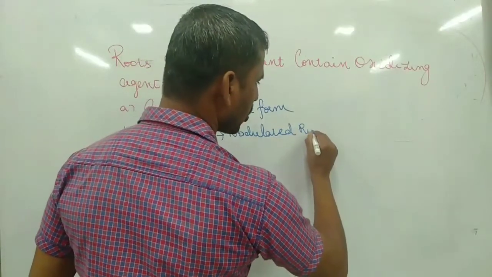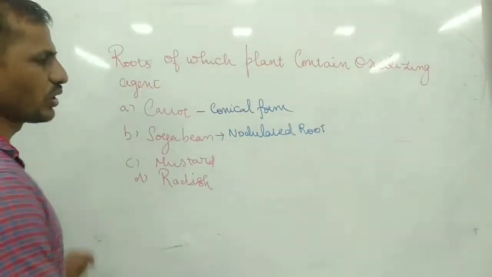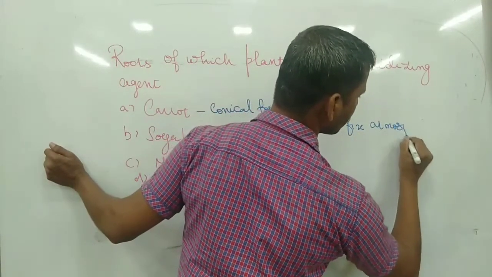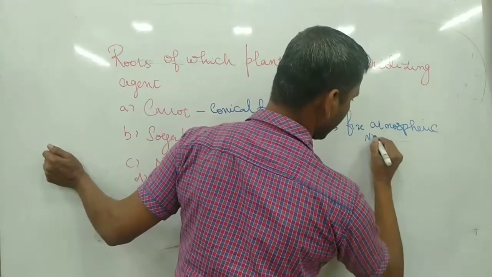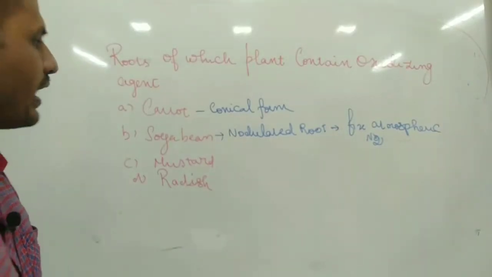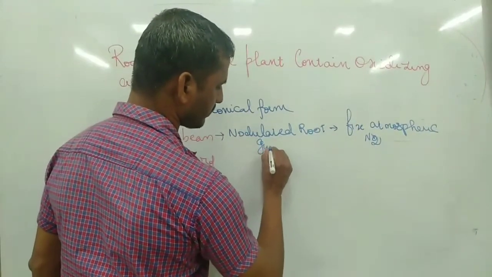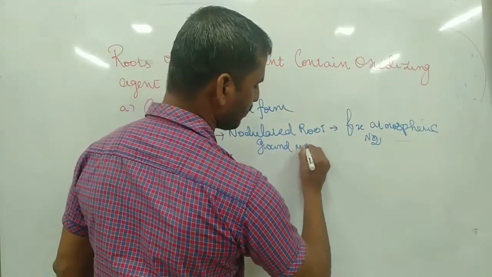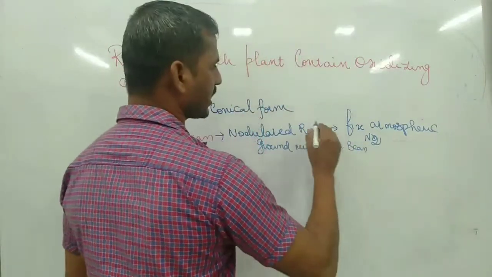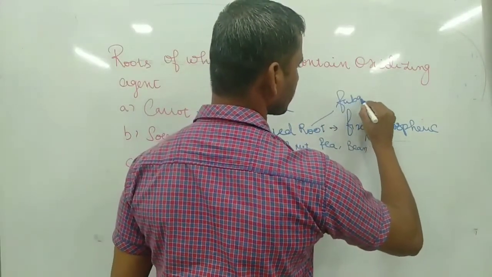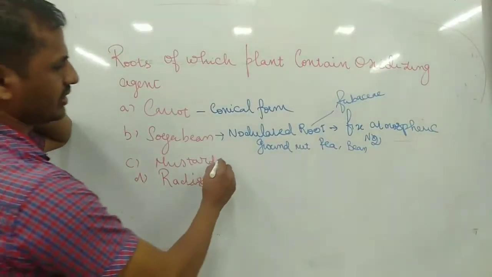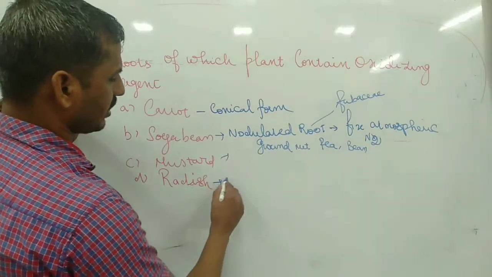The main function of the nodulated root is to fix atmospheric nitrogen into the soil. Examples are groundnut, pea and bean, especially the Fabaceae members. Mustard is another thing, and radish is another napiform material.